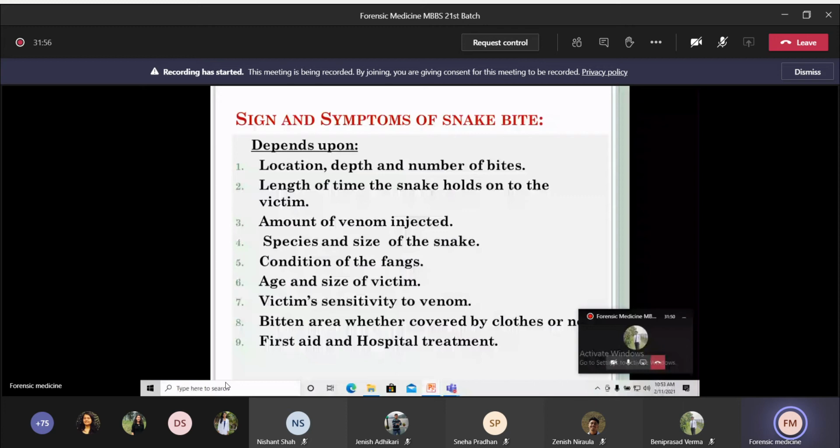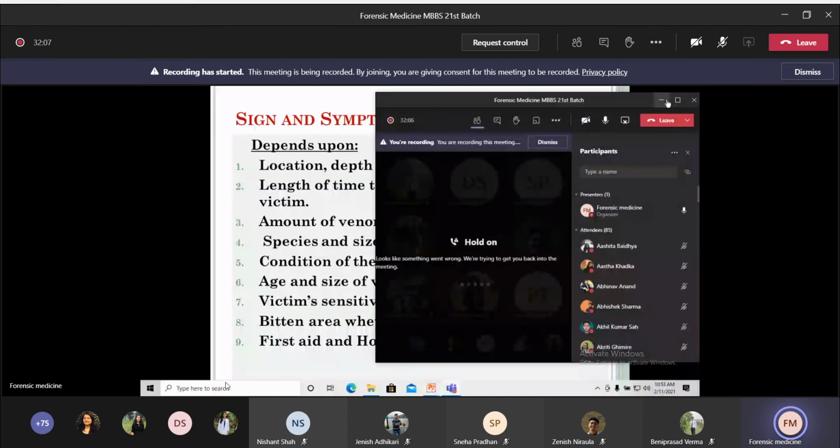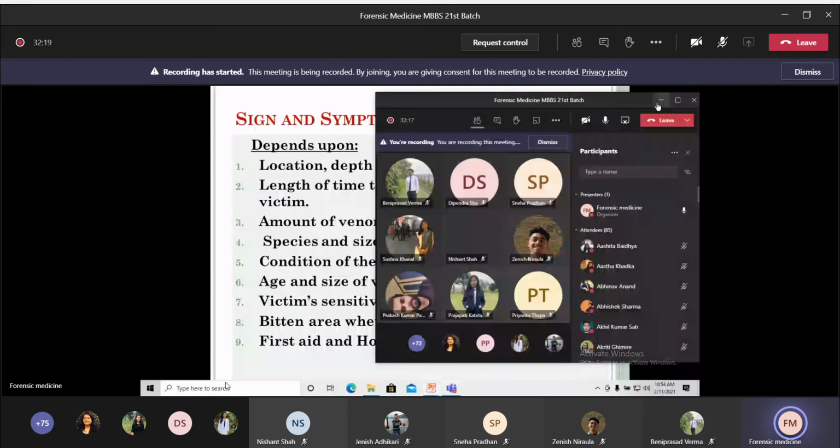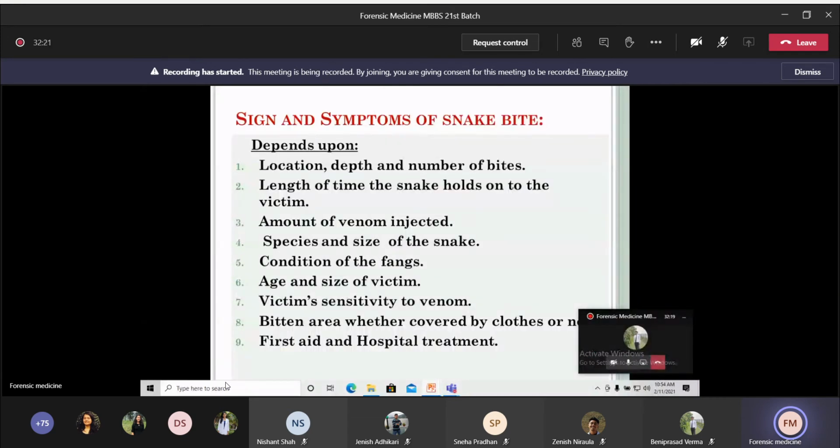The next one is age and size of the victim. And the next is victim sensitivity to venom. We know that venom is composed of many different kinds of components as well as antigenic structures, so some individuals may be sensitive to venom. The next one is the bitten area, whether covered with cloth or not. And the last one is first aid and hospital treatment. So these are the factors that signs and symptoms of snake bite will depend on.